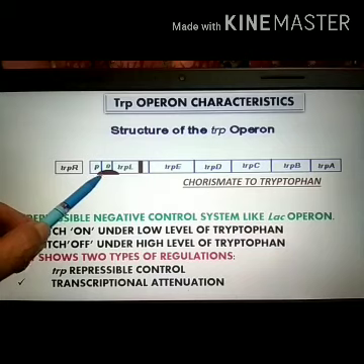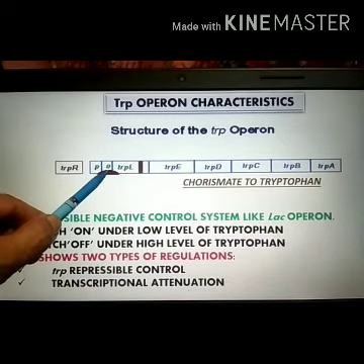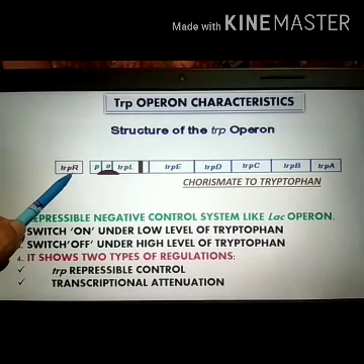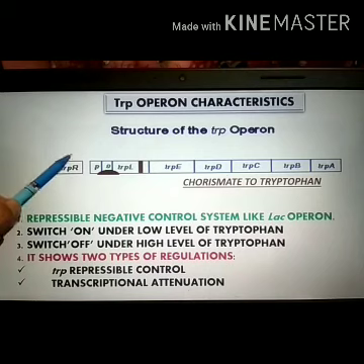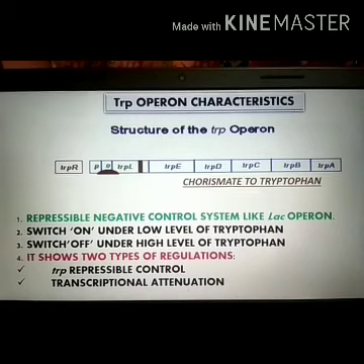As we have told in our previous lecture, the operator sequence overlaps with the promoter sequence, and upstream of this promoter is present the repressor regulator gene called trpR. Okay, so this is the structure. We will take up in detail the functioning of the gene in our next slides.